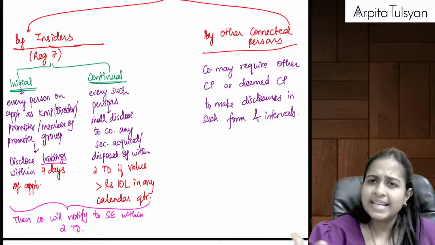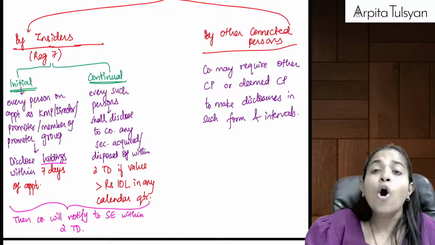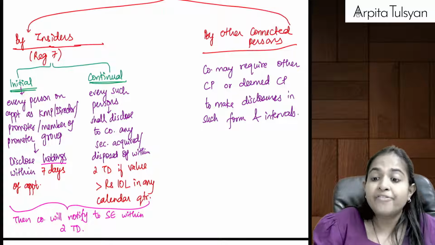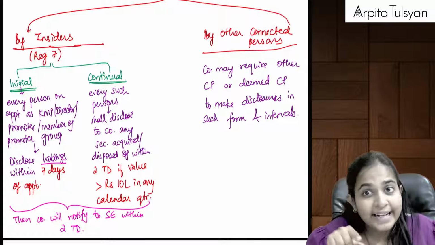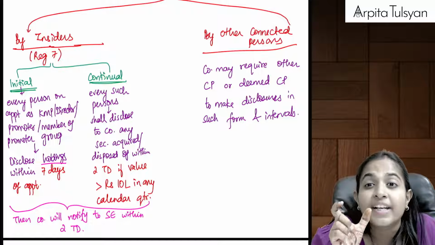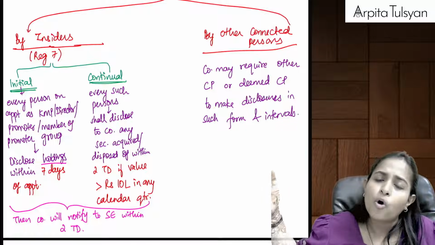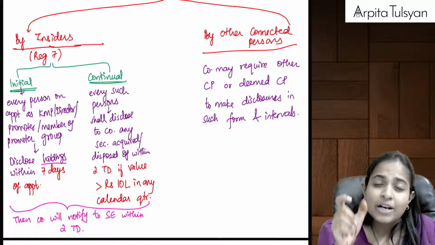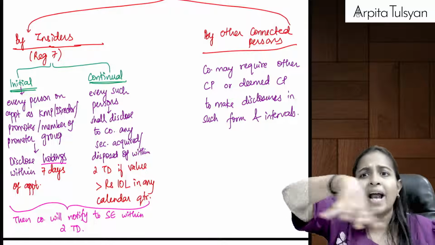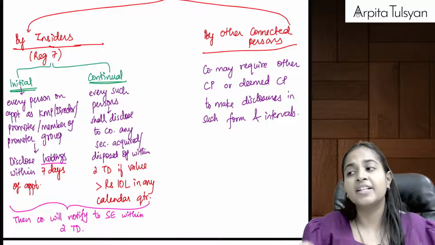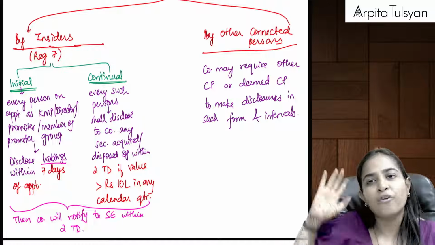That is, if these people, the same directors, KMP, etc., have done any dealing in securities of the company for a value of more than rupees 10 lakhs in each calendar quarter, not calendar year, in each calendar quarter, January to March, April to June, July to September, October to December, in any quarter, either buying or selling, either one transaction or an aggregate of transactions, then they are required to inform the company, and then the company will inform the stock exchange.